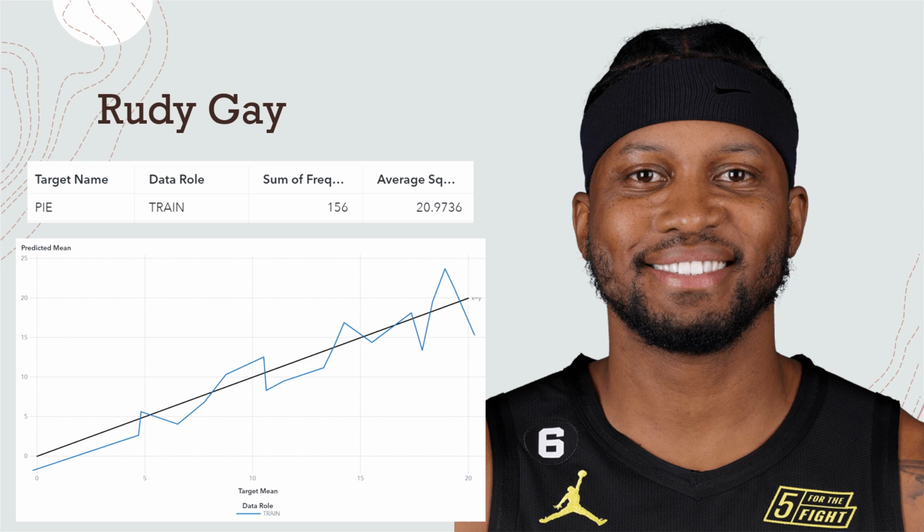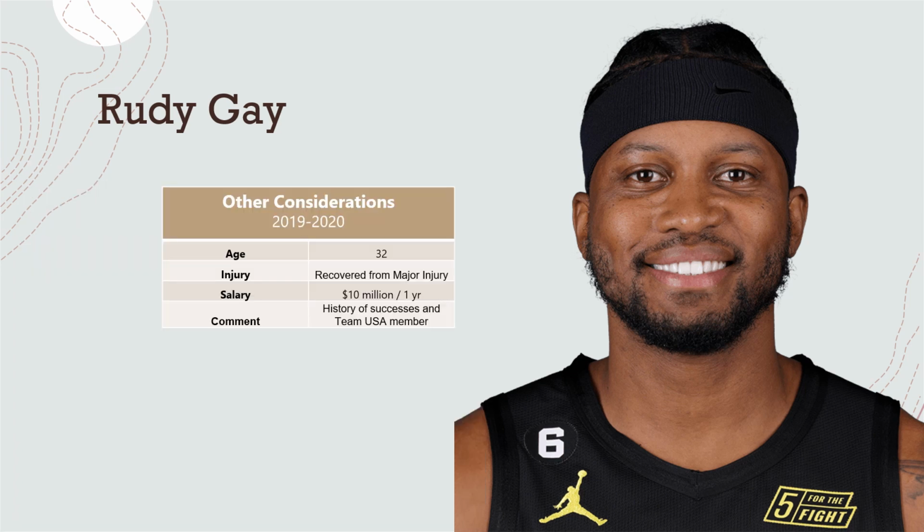I think part of the reason for the variation is that we only have 6 players in the model we've built, and the NBA is huge and there's a lot of different player styles, and not everything's going to fit perfectly. So if we could feed more than 6 players in the future, that would trim down this variability. Here are other considerations for Rudy Gay, but we'll summarize that in a future slide.